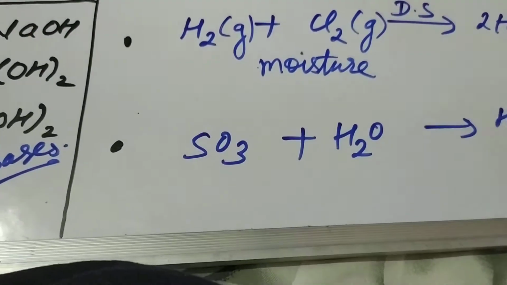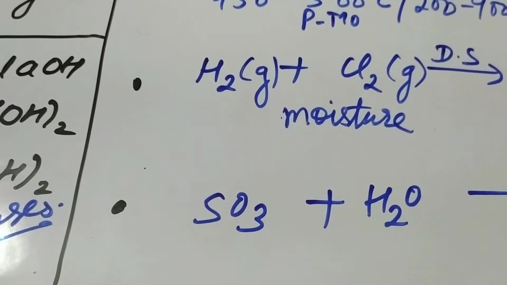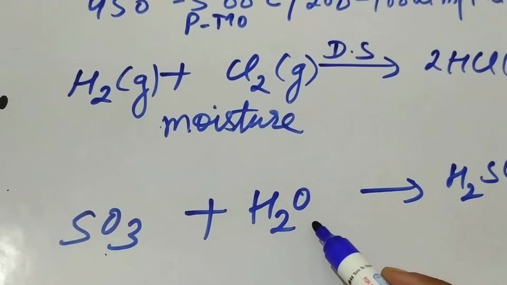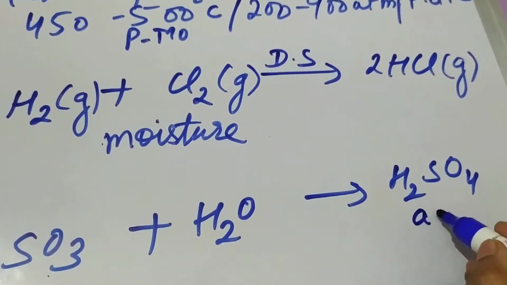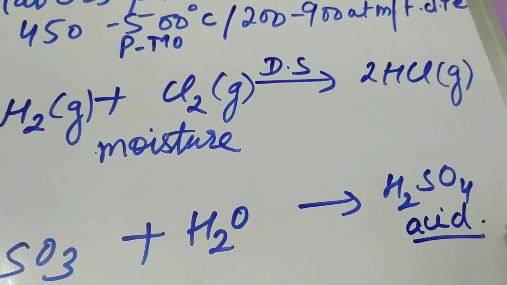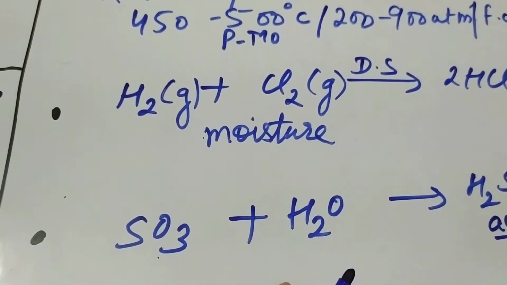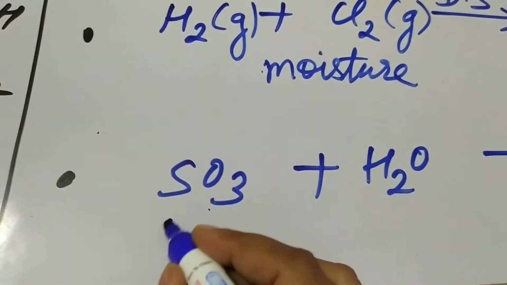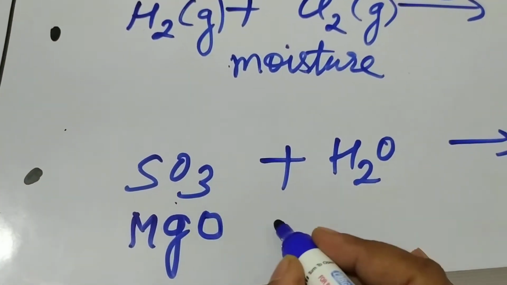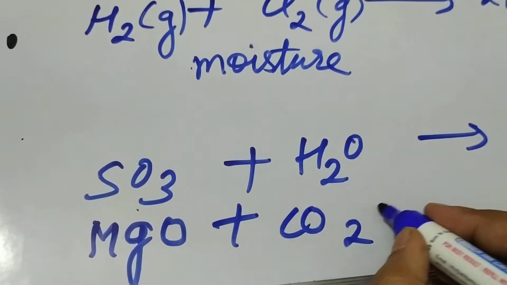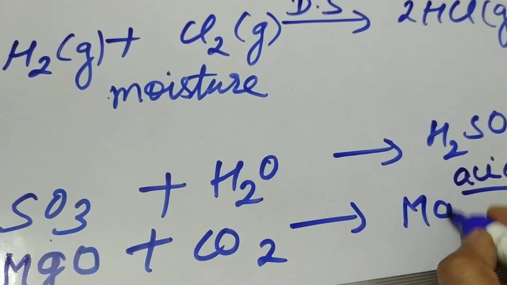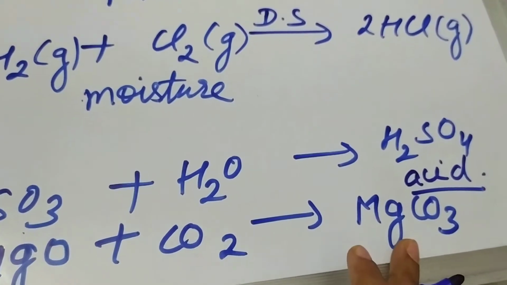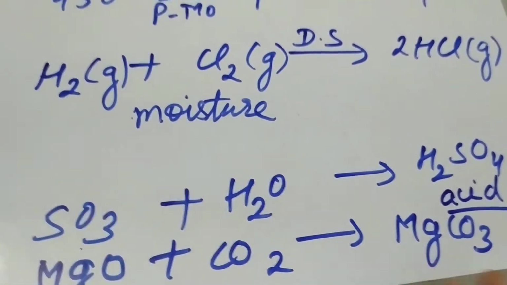Next is sulfur trioxide. It is again an acidic oxide because it dissolves in water. It is a non-metallic oxide, and if it dissolves in water, it will give you an acid, that is sulfuric acid. The next reaction is the formation of carbonates, like magnesium oxide. It reacts with CO2 and will give you magnesium carbonate. This is again a combination reaction in which two compounds combine to give you another compound.